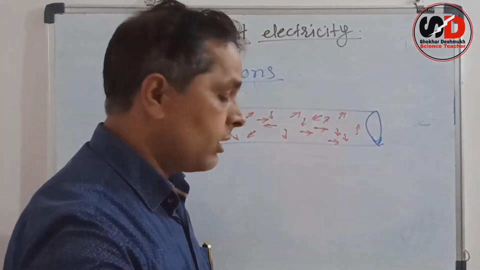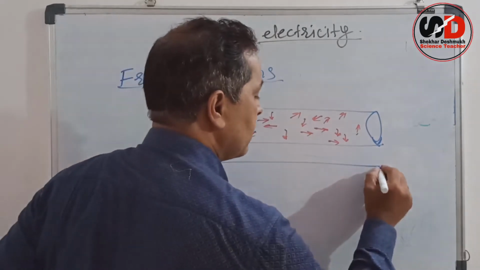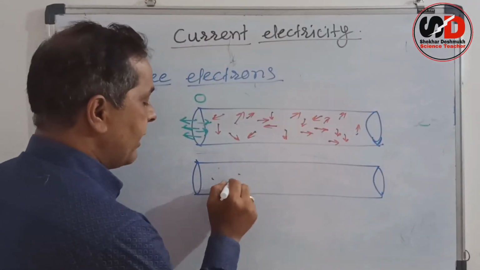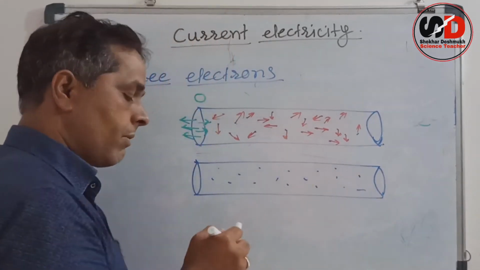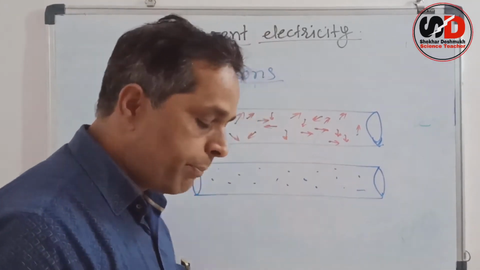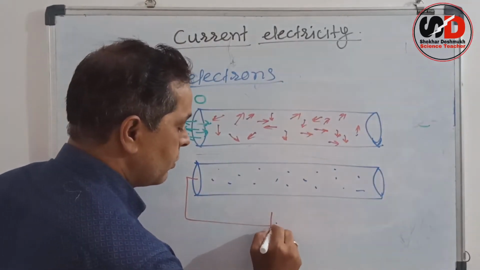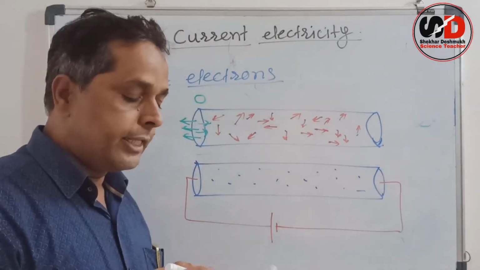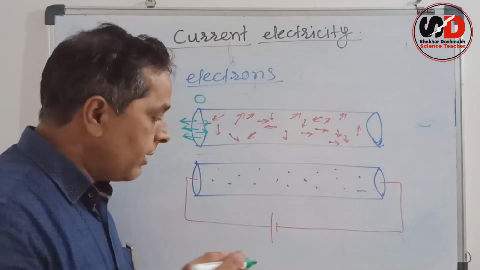I will draw the conductor here, a second conductor. Suppose the same conductor has a lot of free electrons present here, and suppose I connect it to the cell or a battery. Then what happened?